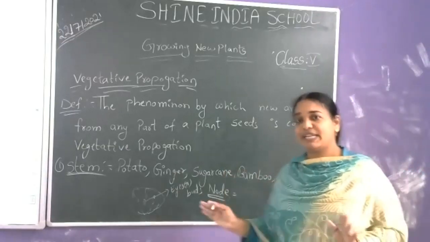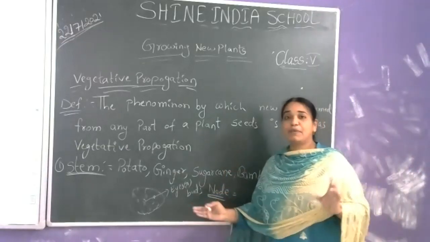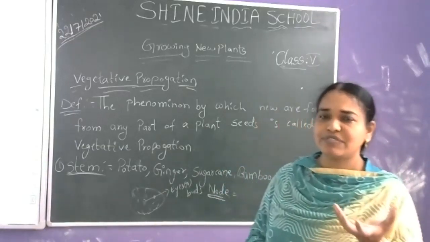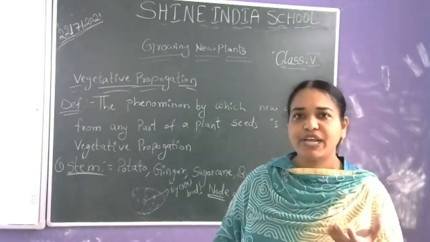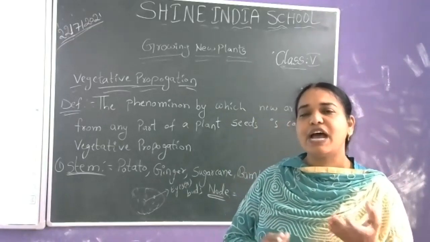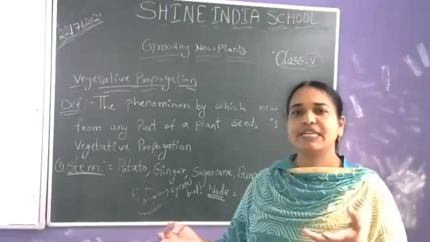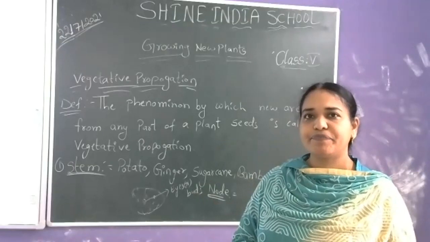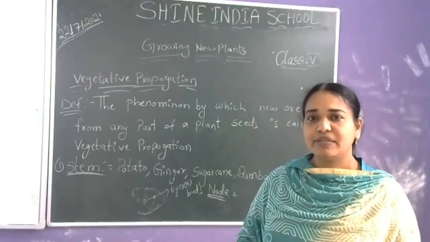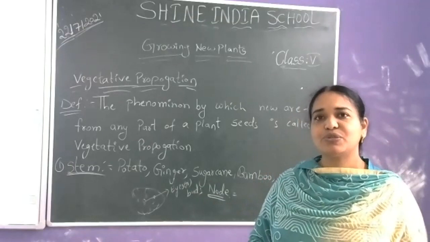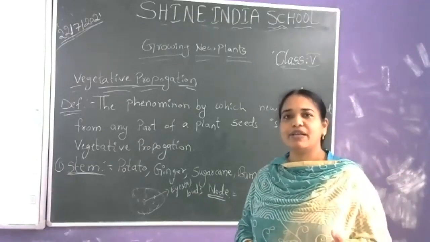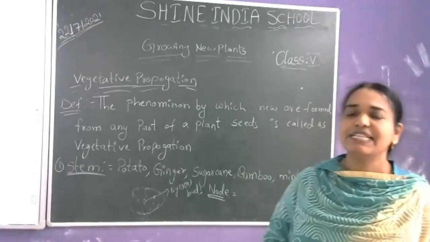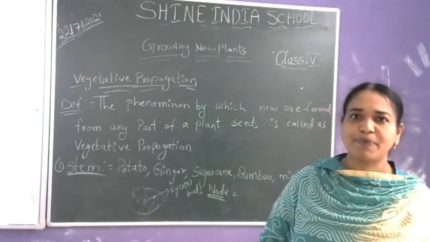So how does the new plant come from the potato? The potato has outgrowths, the white colored outgrowths which come on the potato. If we cut those white outgrowths, dry them for some time, and place them in the soil, again it grows into a new plant. We are not sowing seeds; from the outgrowths only, another new plant is coming. Such a process is called vegetative propagation.